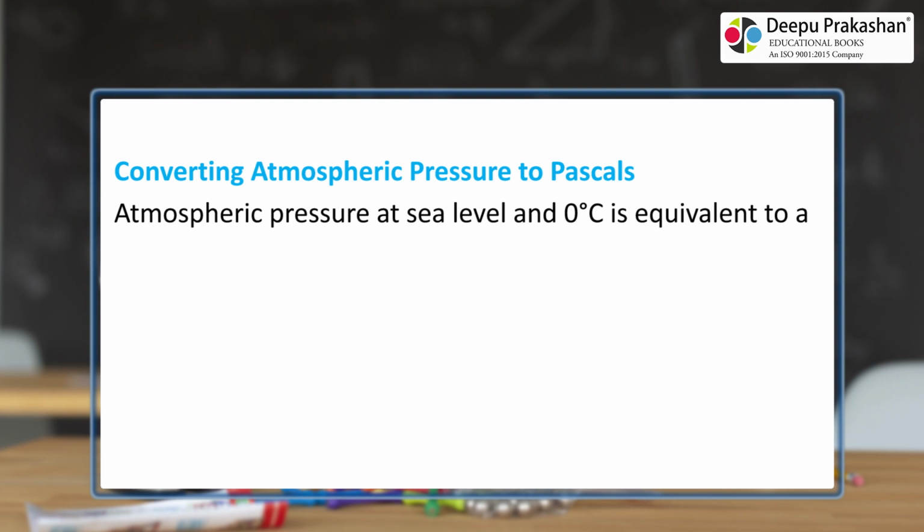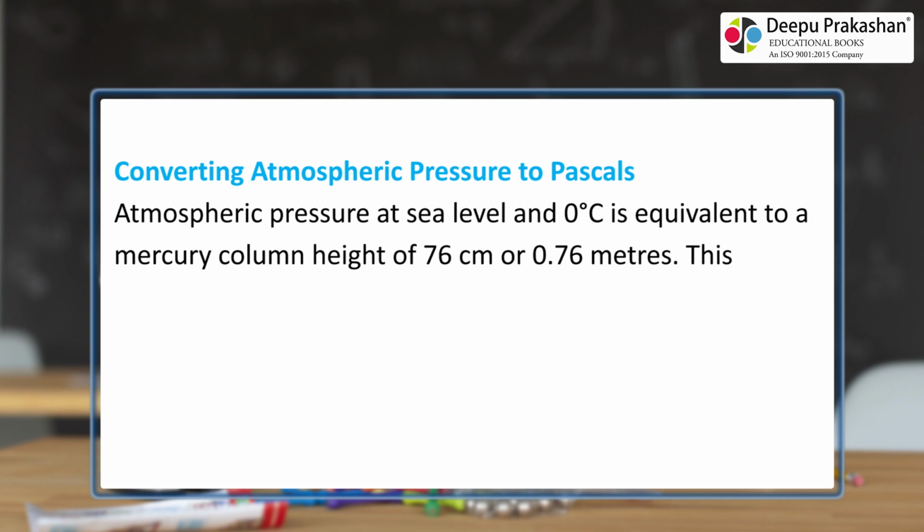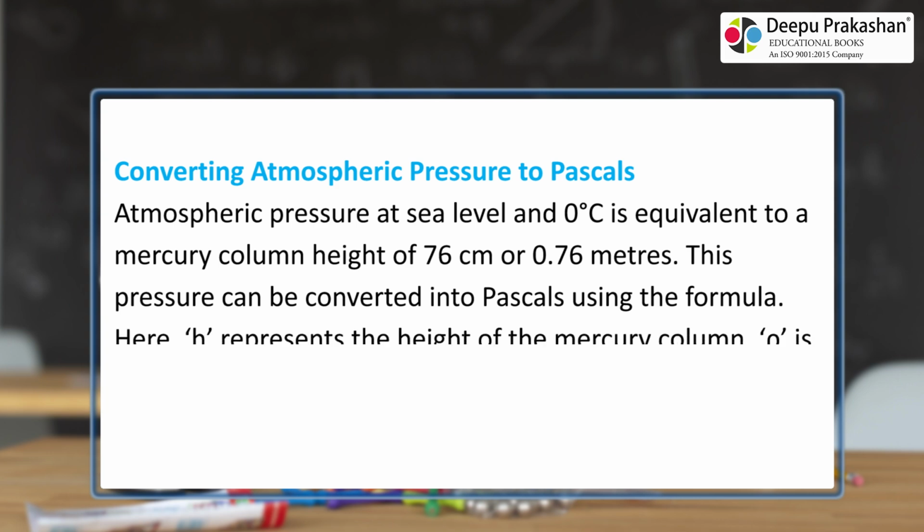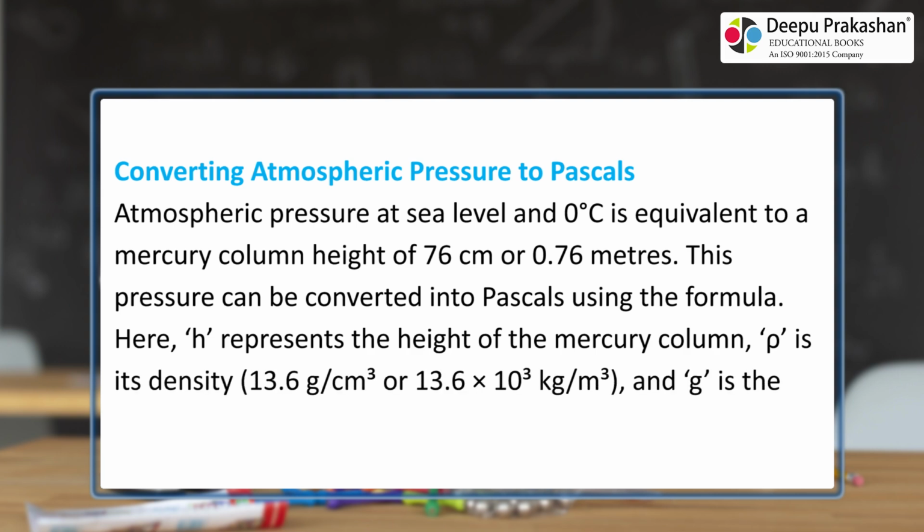Atmospheric pressure at sea level and 0 degrees Celsius is equivalent to a mercury column height of 76 centimeters or 0.76 meters. This pressure can be converted into pascals using the formula. Here, H represents the height of the mercury column, ρ is its density, 13.6 g/cm³ or 13.6 × 10³ kg/m³, and g is the acceleration due to gravity, 9.8 m/s².